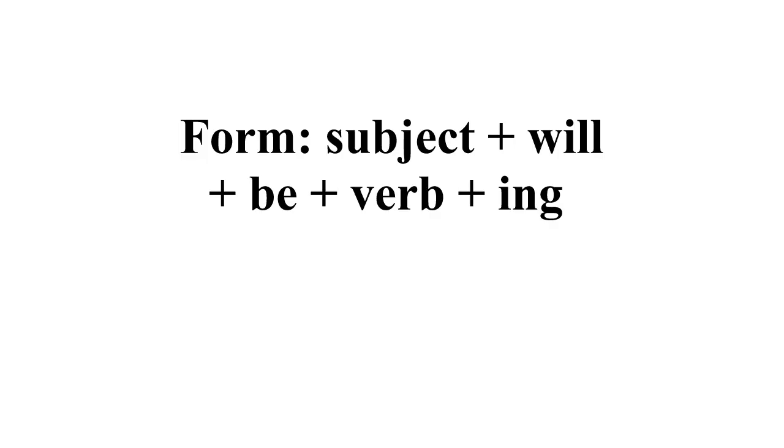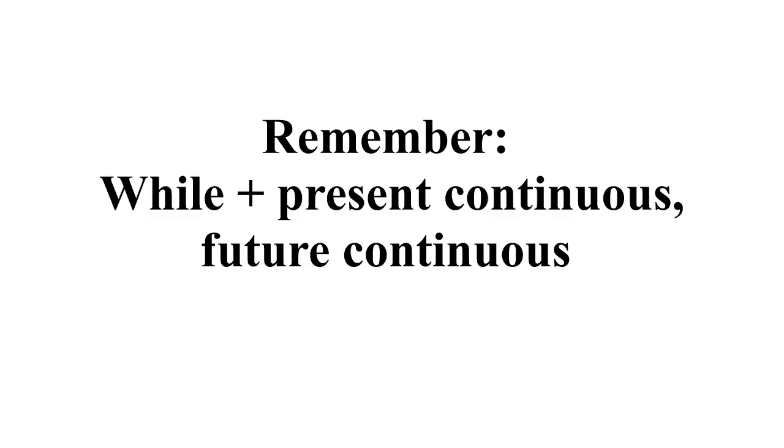So the form for the future continuous is going to be the subject, will be, and then the verb and ing. Now, to remember here, we use while, the present continuous, and then the future continuous. So when you look at some examples, you'll see this.